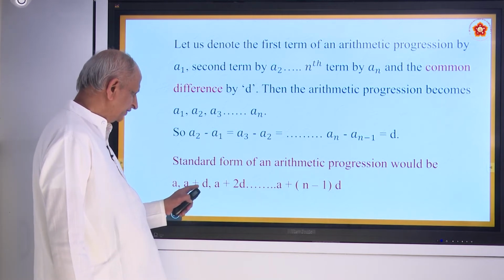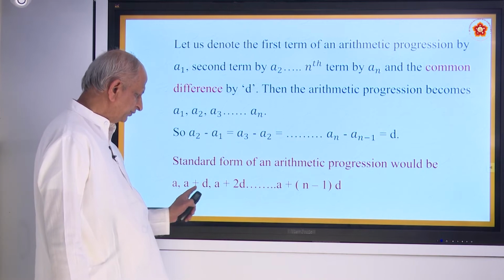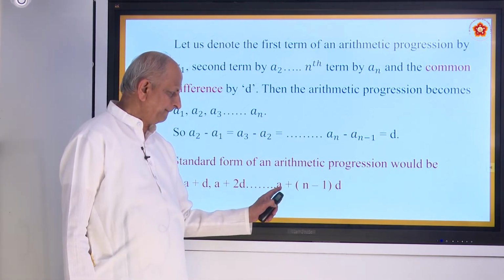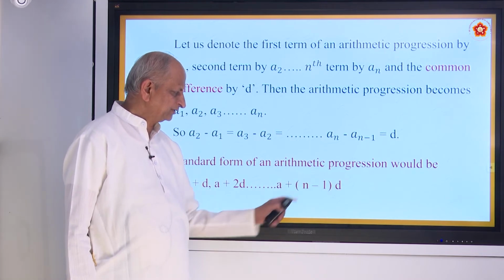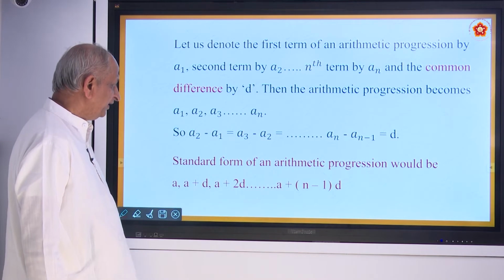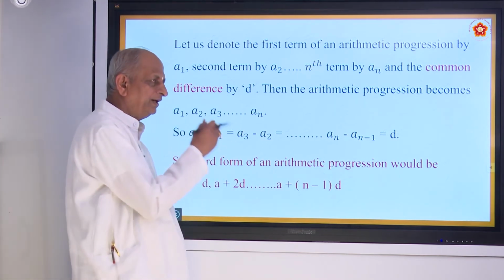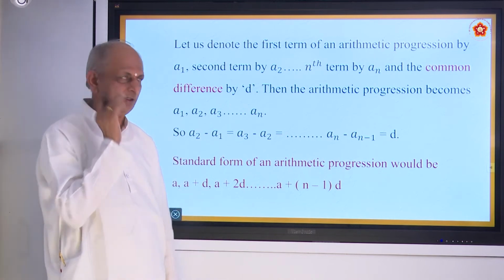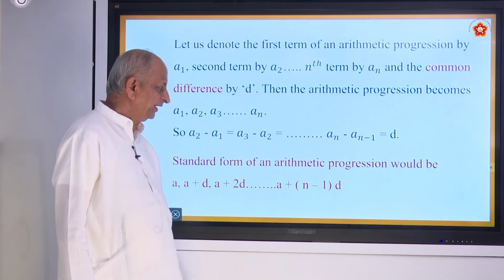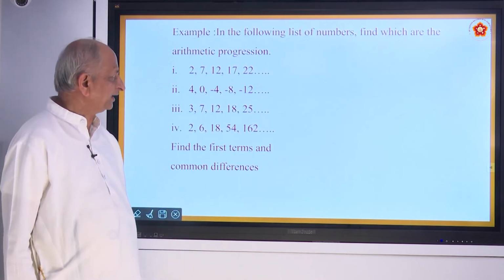So, this shows that there is a common difference here. The difference between those two is D, this also D, like that. This is the last term, and that you call Tn or An. Suppose you use the letter A, it will be An. And if you are using the letter T, it is called Tn. So, we will work out some problems to make it clear.